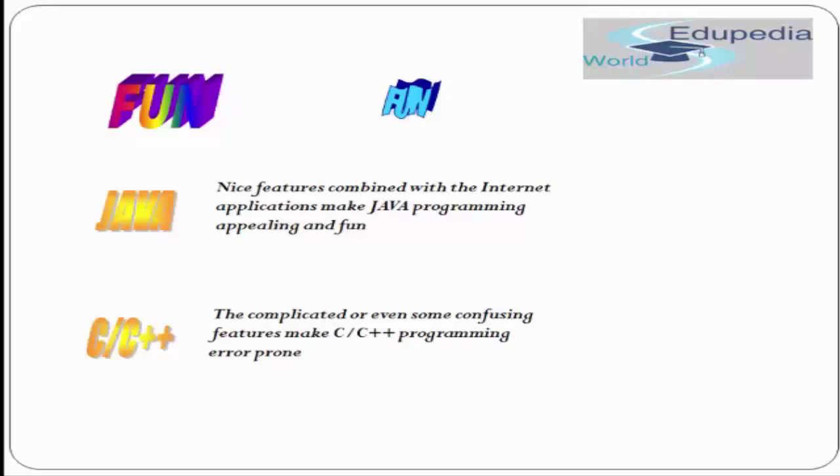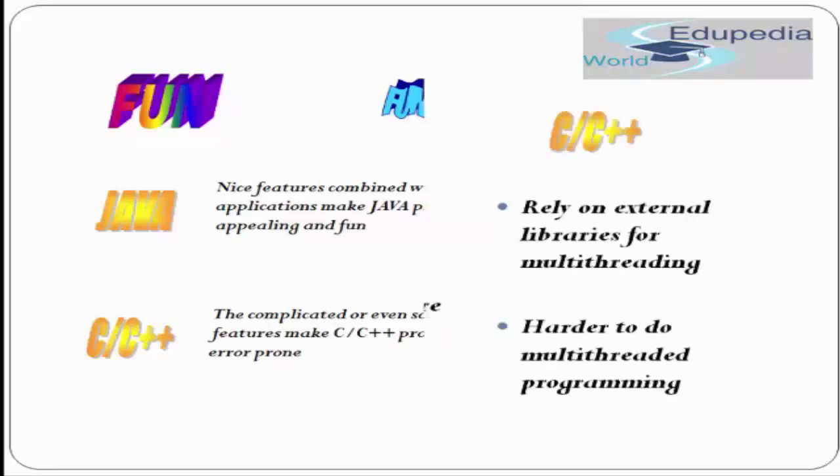So just to state in summary, C and C++ is actually a complicated programming language to code and also very error prone if we compare it to Java. Whereas Java also provides many features to create internet apps and websites, whereas in C programming, web programming is a bit difficult to do. So that is the fun part with Java. You can create your own websites, etc.